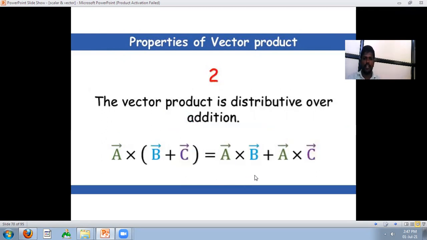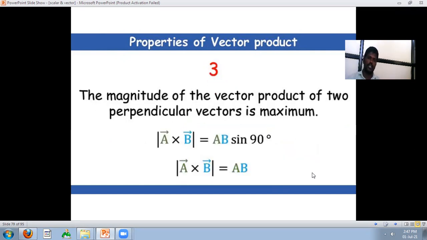Next, the vector product is distributive over addition: A cross (B plus C) is equal to A cross B plus A cross C. That is the distributive law. Next, the magnitude of the vector product of two perpendicular vectors is maximum. If A and B are perpendicular vectors, then A cross B is equal to AB sin theta, and for perpendicular vectors theta is 90 degrees, so A cross B is equal to AB.